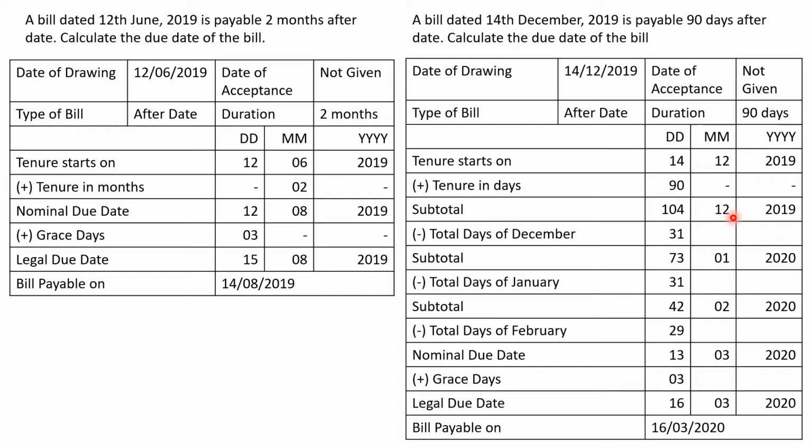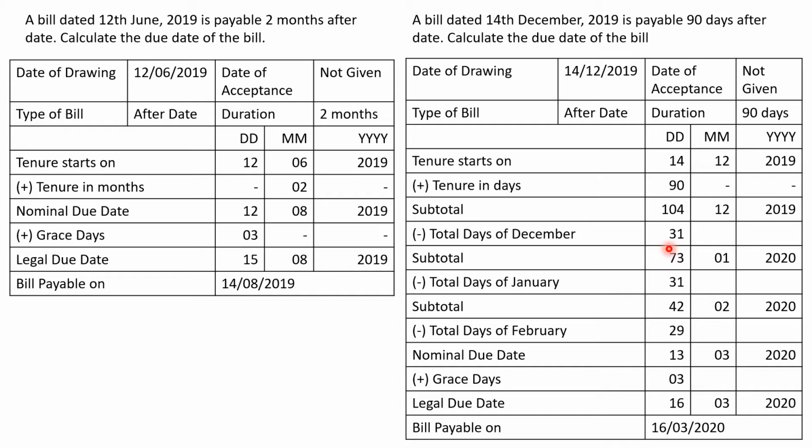Okay, that means there is some mistake. That means we are supposed to go after 31 days of December. We should go again ahead. If December would have got 104 days, then we would have stopped at that point of time. But December is already having only 31 days. Okay, so let us reduce 31 days of December and then see what month it will come. If you have completed December and then you have gone ahead, that means you are in the month of January. So it must be 73rd day of January 2020. How 2020? Because now you have already gone in the next year.